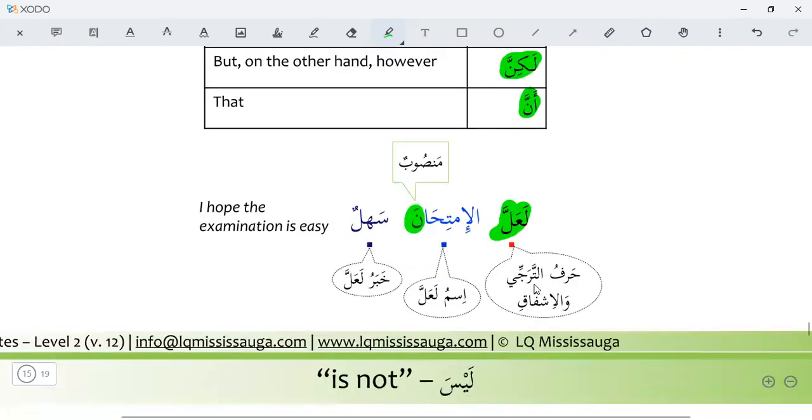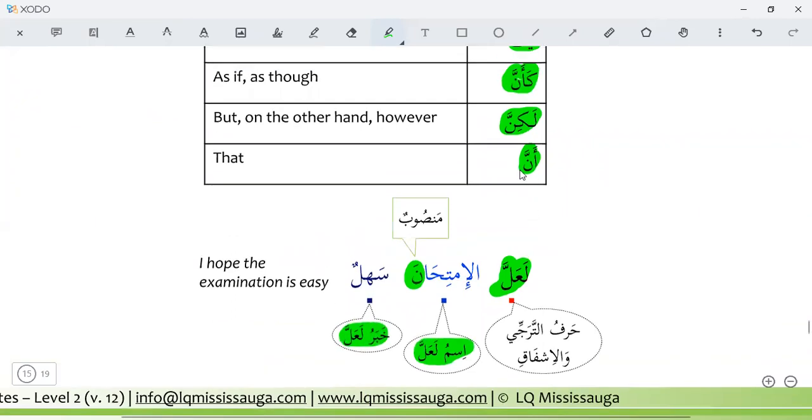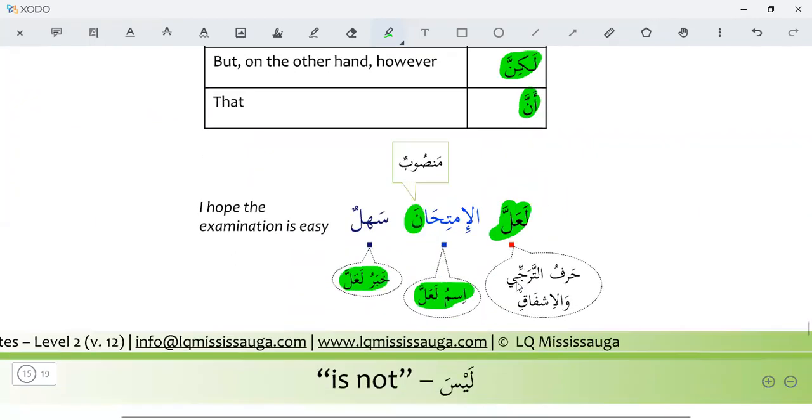And it will be harfu tarajji. We use it for hope and fear. I hope, la'alla, I hope. La'alla al imtihana sahlun. I hope the examination is easy. So it is ismu la'alla, like ismu inna. The noun that follows la'alla will be ismu la'alla, and the khabar will be khabru la'alla. And the same with lakinna, anna, ka'anna, laita, they all follow the same rule.